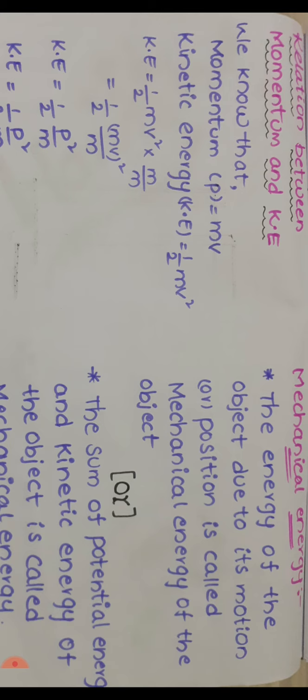So numerator m square, similarly v square. So I am taking mv whole square on the numerator, and in the denominator only the m term is there. On the numerator, mv is replaced by the term p, since momentum p equal to mv. So K equals p square by m.